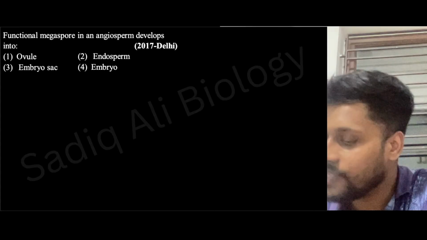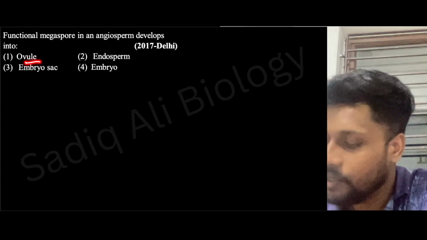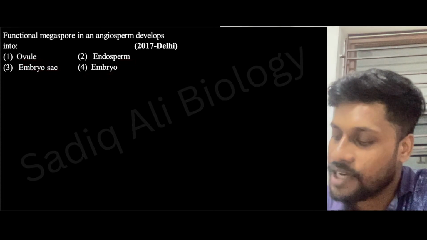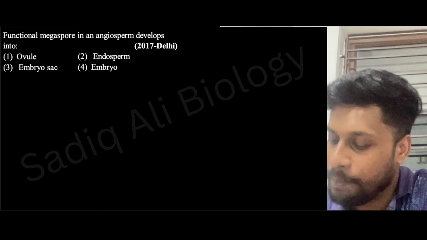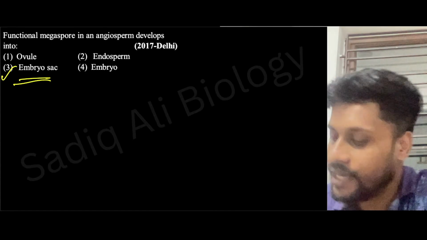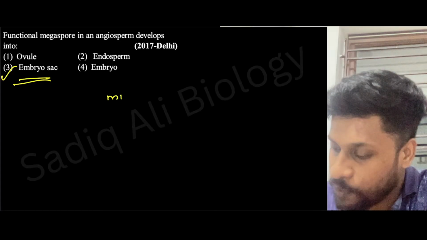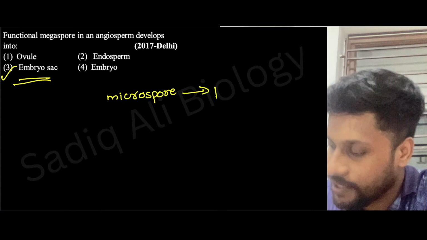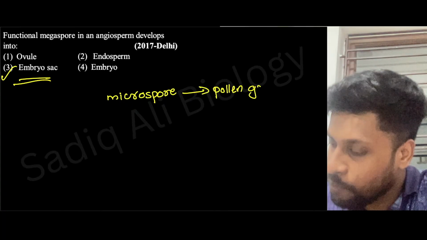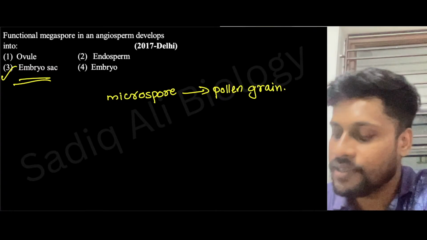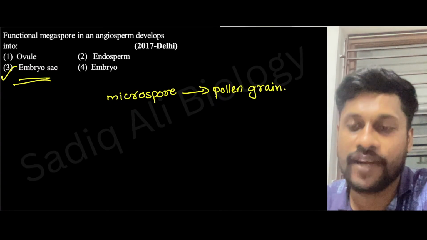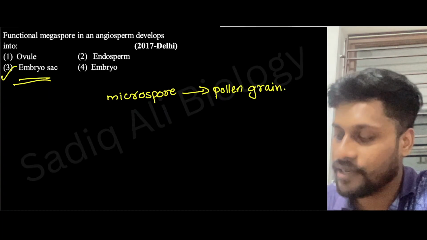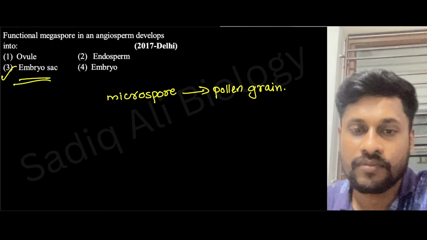Functional megaspore in angiosperm develops into ovule, endosperm, embryo sac, and embryo. Guys, what will be the answer? Functional megaspore will be developing into embryo sac. Similarly, microspore will be developing into pollen grain. You know, pollen grain is male gametophyte, embryo sac is female gametophyte, right? So answer will be option 3. Very good.